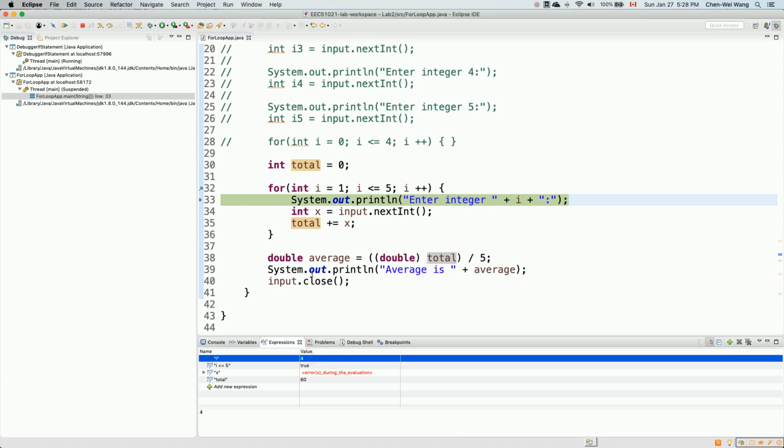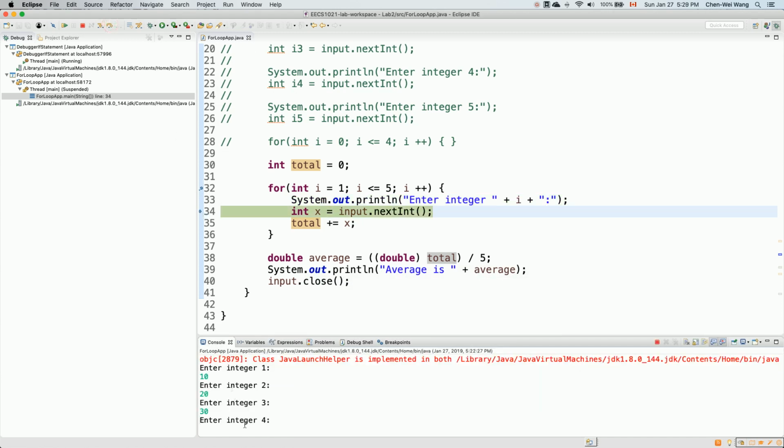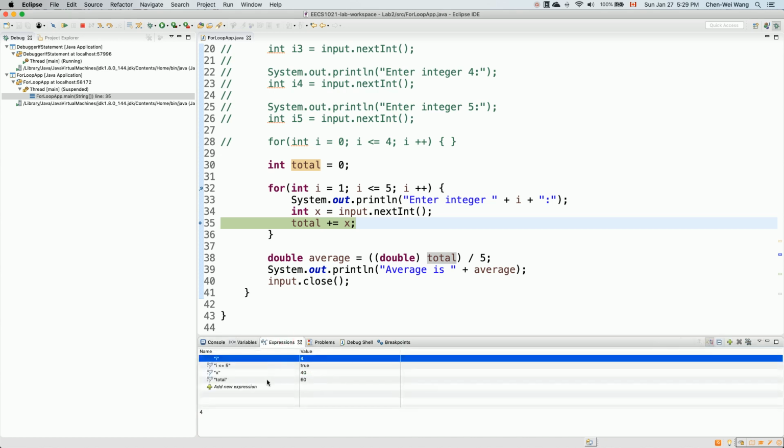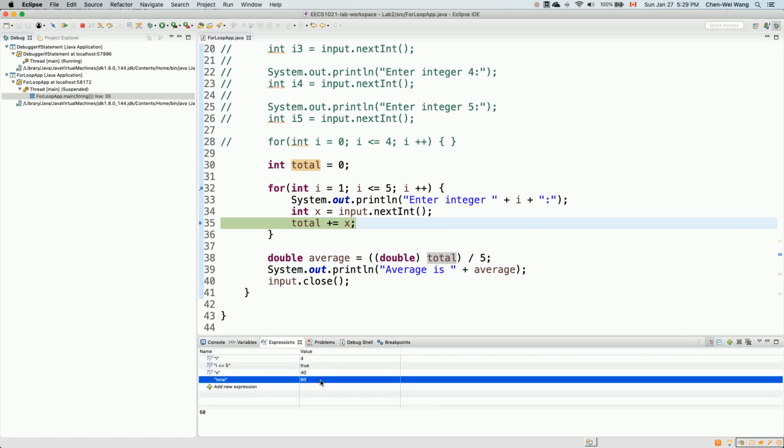So that means we're going to execute the body once more. And then we're going to step over, so now integer 4, and then let's say 40 over here, and then enter, and then I'll say step over. So now you can see the expressions here. You can see total remained 60 from the previous iteration, but we're going to add in 40, okay, by executing line number 35. If I say step over, so now you can see that it becomes 100, right?